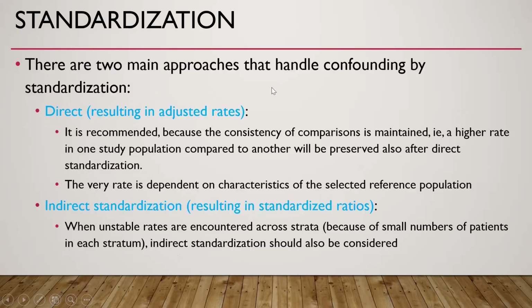There are two main approaches that handle confounding by standardization. One is direct, resulting in adjusted rate. The other is indirect standardization, resulting in standardized ratios.